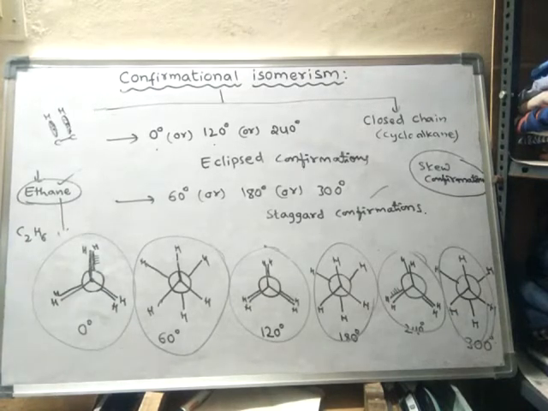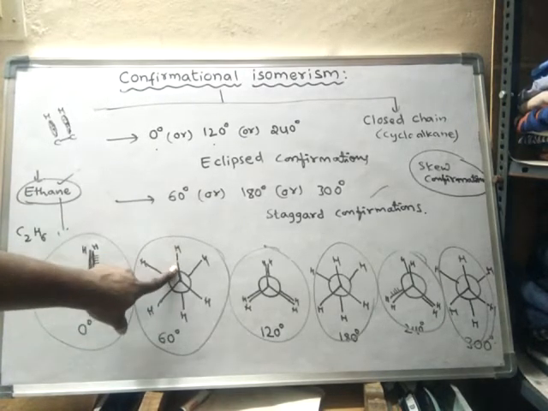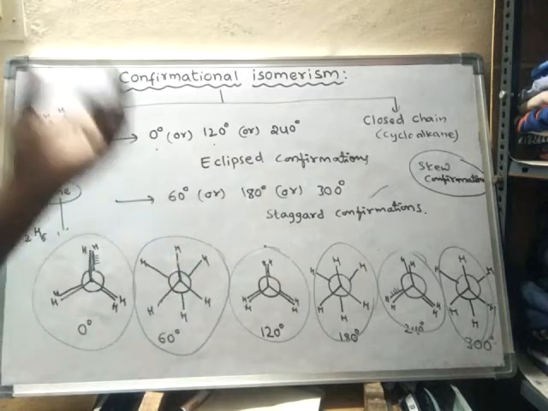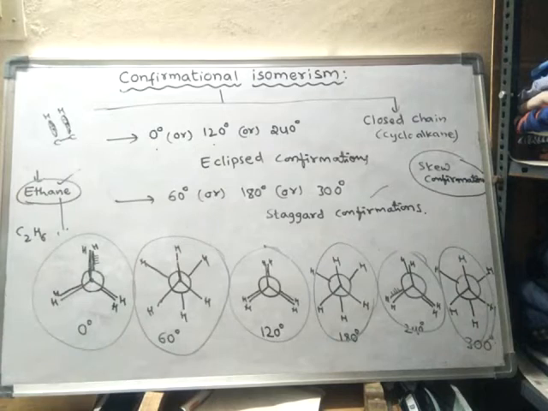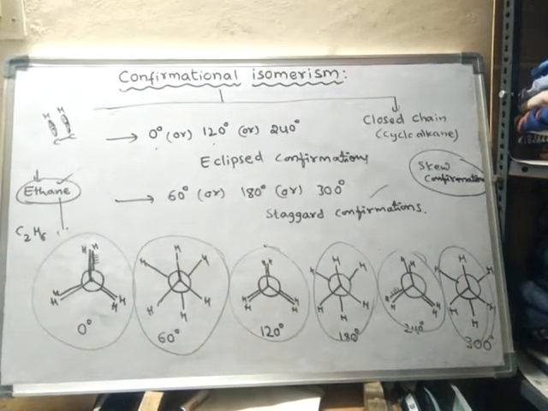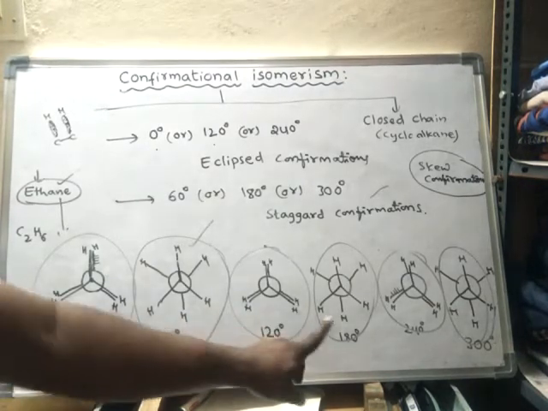As it is unstable due to repulsion. But here there are no such repulsions, because this bond is placed far away from this bond through 180 degrees. So these two bonds are far away from each other. The repulsion is minimized, and this is said to be the most stable structure. The most stable conformation of ethane is the staggered conformation, and the least stable is eclipsed.